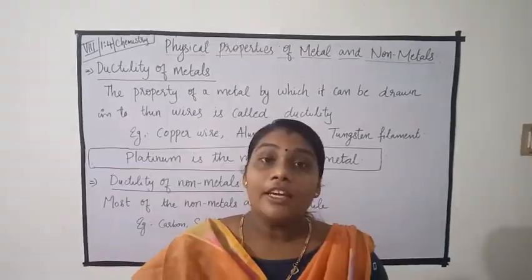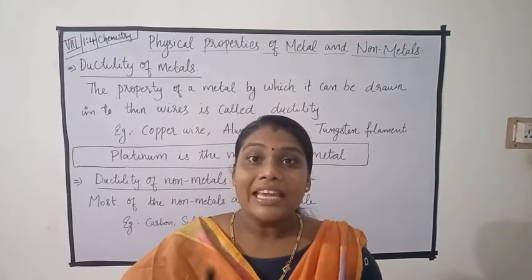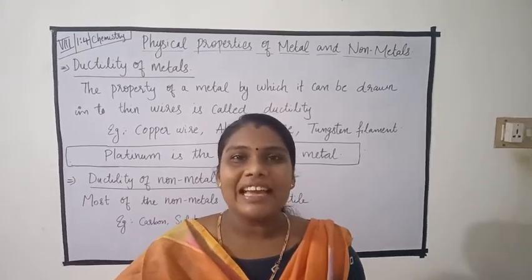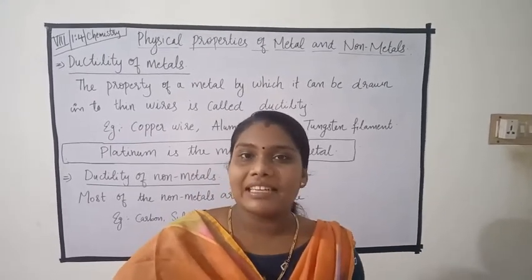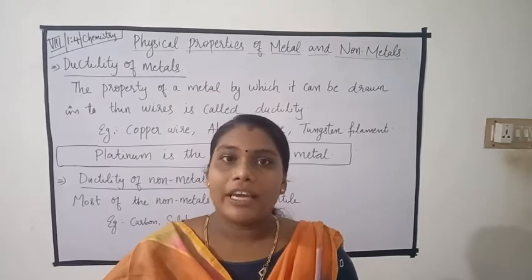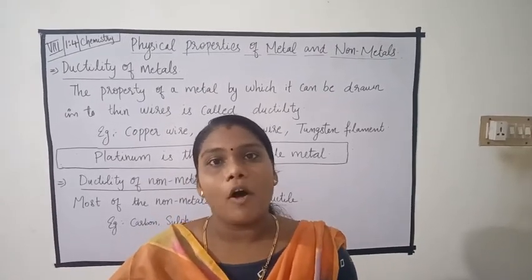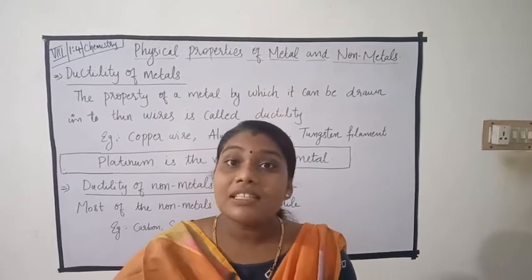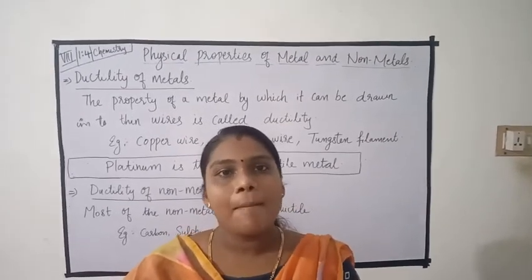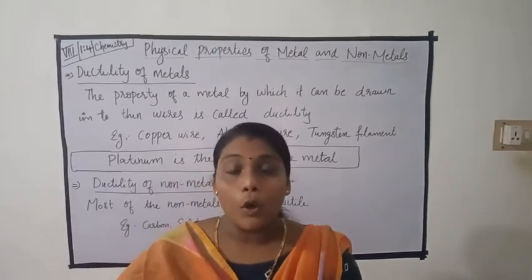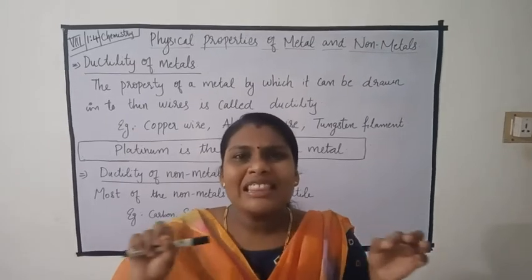If you see the case of a bulb, inside the bulb we can see a thin wire. That is the filament. This filament is made up of tungsten. So tungsten is a metal. So most of the metals can be drawn into thin wire.